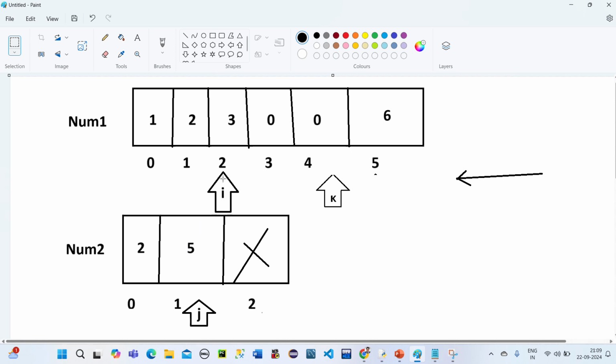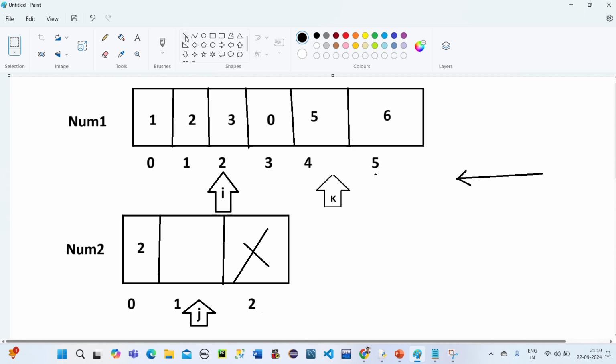So if it is false, we have to take this number and store it in num1 of k. So control X, then I'm removing this part, delete, and then I'm storing this. I stored here 5. Perfect.